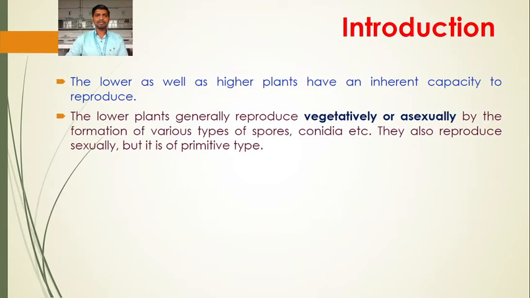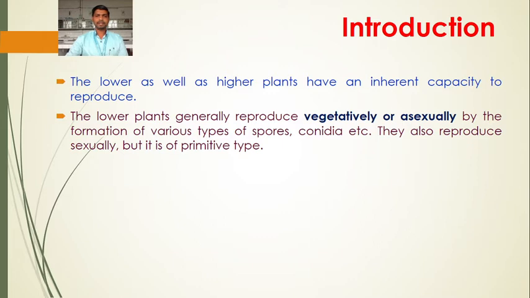The lower as well as higher plants have an inherent capacity to reproduce. So they can multiply themselves by the process of reproduction, both lower as well as higher plants. The lower plants generally reproduce vegetatively or asexually by the formation of various types of spores, conidia, while the higher plants can reproduce by the formation of the flower.